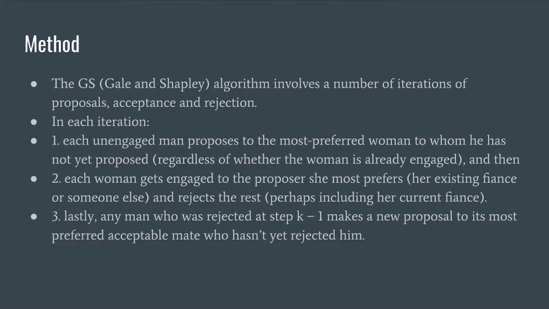The Gale-Shapley algorithm involves a number of iterations of proposal, acceptance, and rejection. In each iteration, each unengaged man proposes to the most preferred woman to whom he has not yet proposed, regardless of whether the woman is already engaged. Then each woman gets engaged to the proposer she most prefers, her existing fiance or someone else, and rejects the rest. Lastly, any man who was rejected at step k-1 makes a new proposal to his most preferred acceptable mate who hasn't yet rejected him.